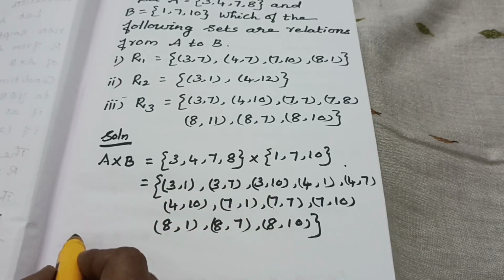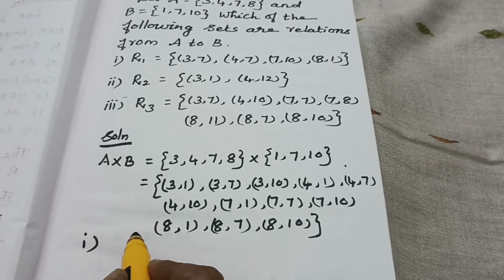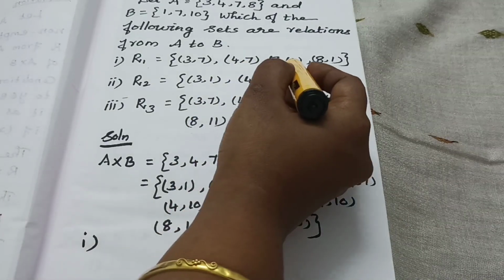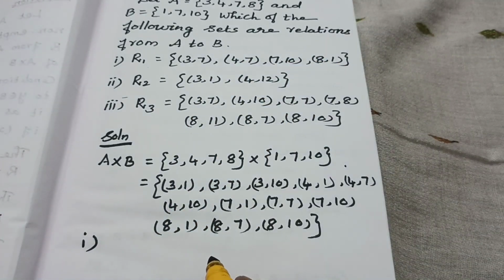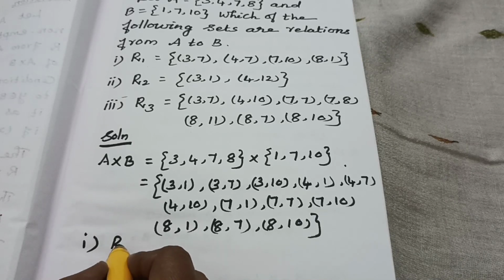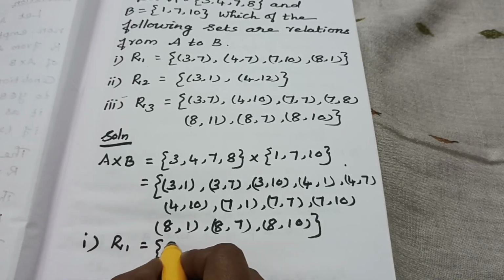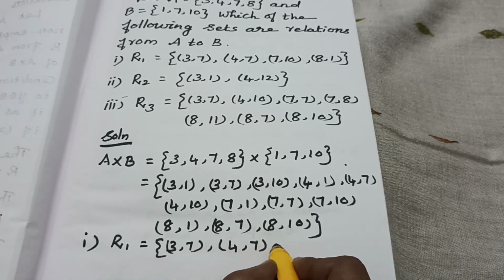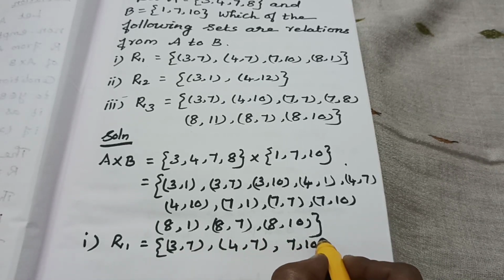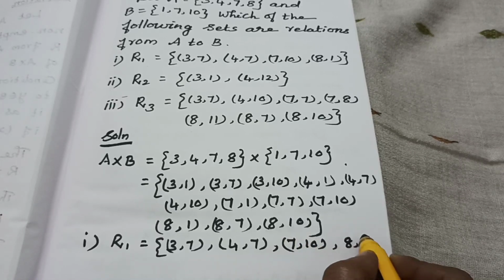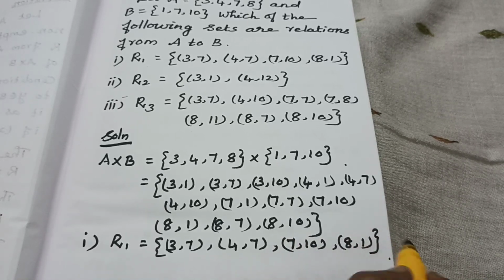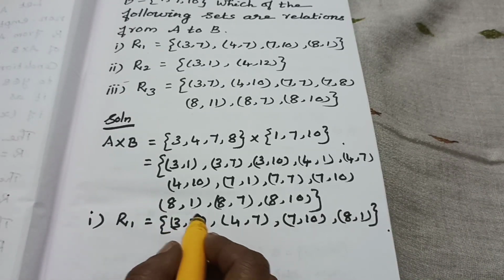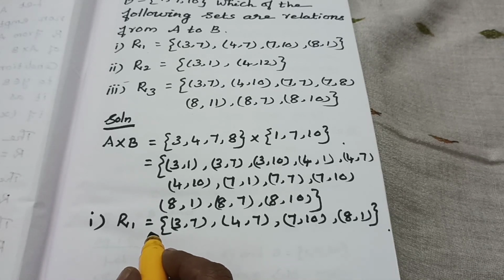Then our first question is R1 is equal to the set {(3, 7), (4, 7), (7, 10), (8, 1)}. These are the elements. Then our question: which of the following sets are a relation from A to B?